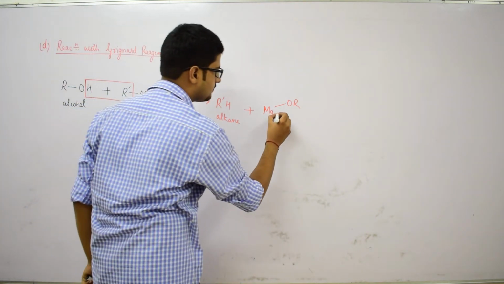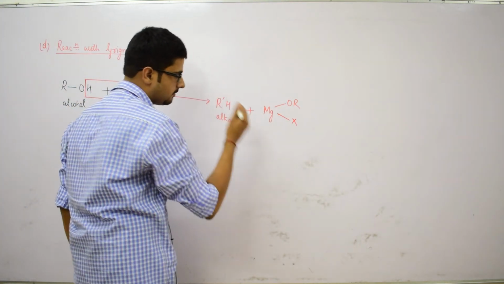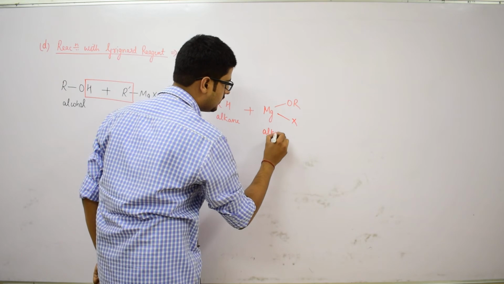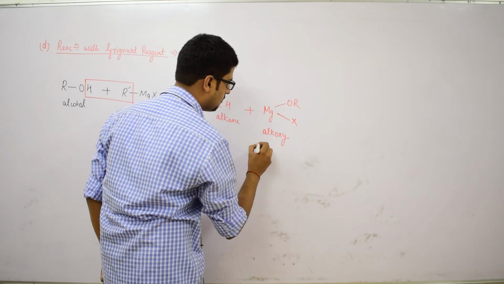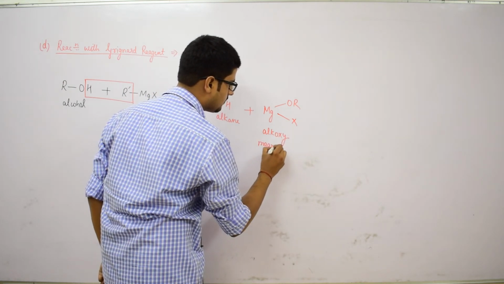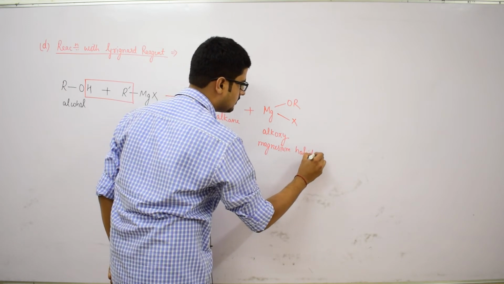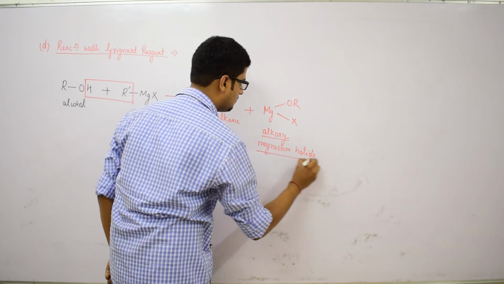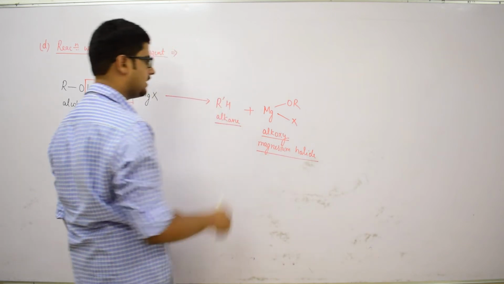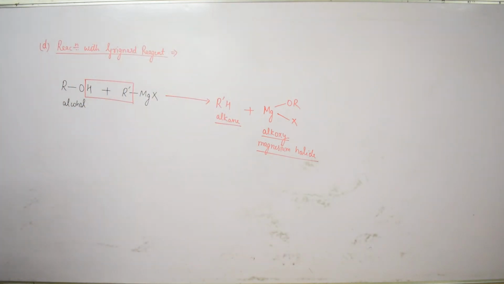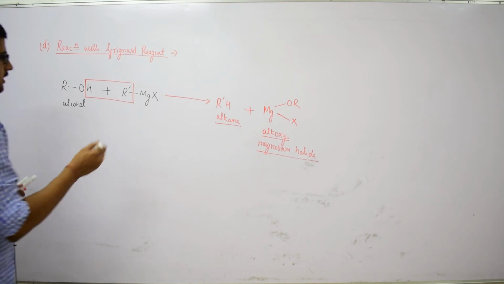So, it is called alkoxy magnesium halide, and this is alkane. So, this is the reaction with Grignard reagent.